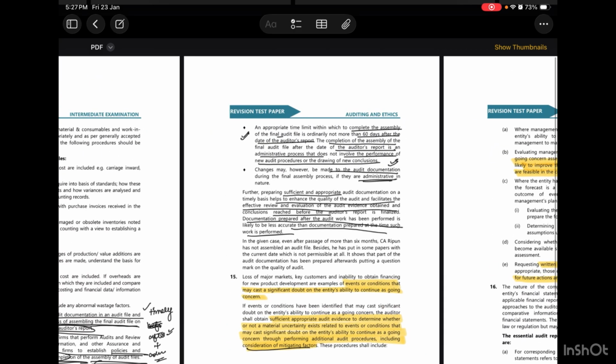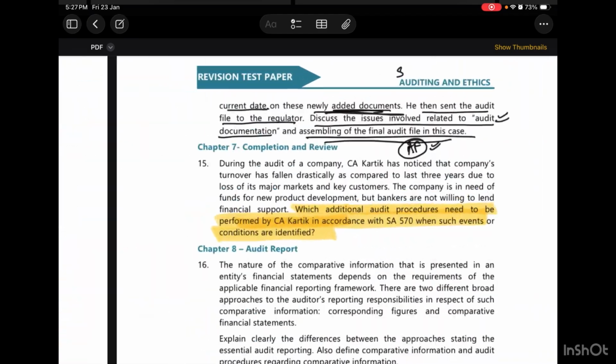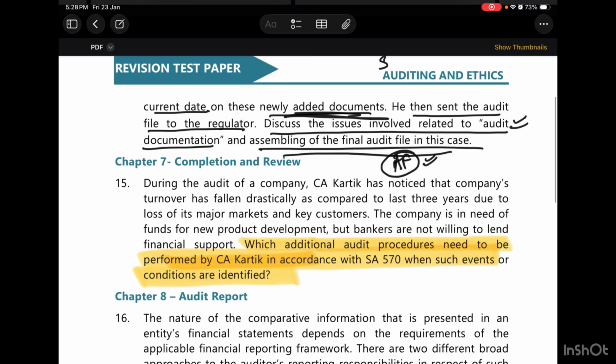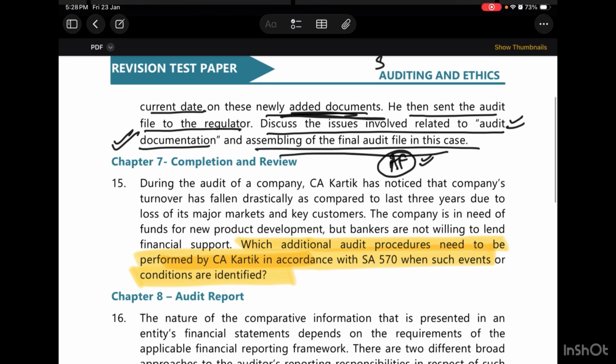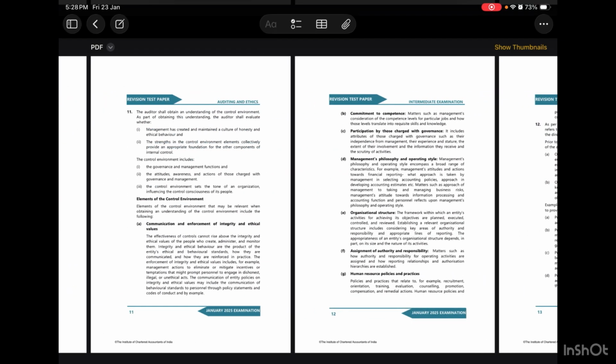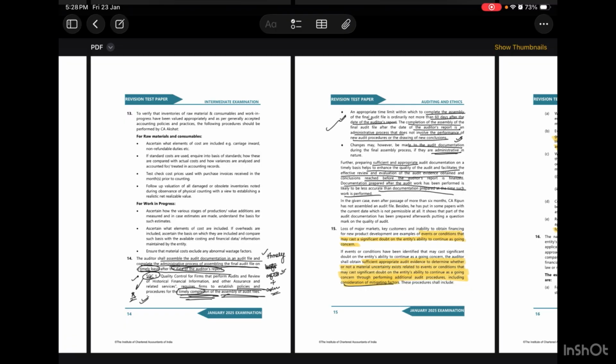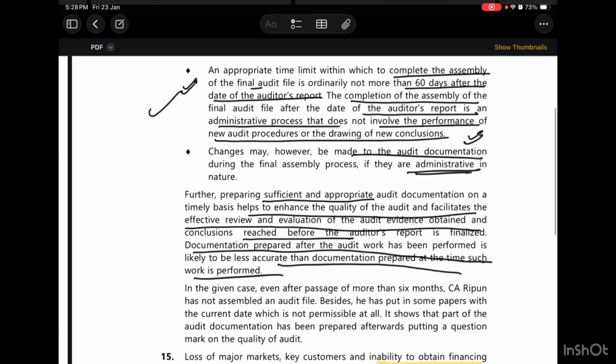Because we have been asked to discuss the issues related to audit documentation and assembly of the final audit file. So for this part, we have completely understood how he should do it: SQC1 requires it within 60 days, and no new procedures will be performed, but changes can be made to the audit documentation.